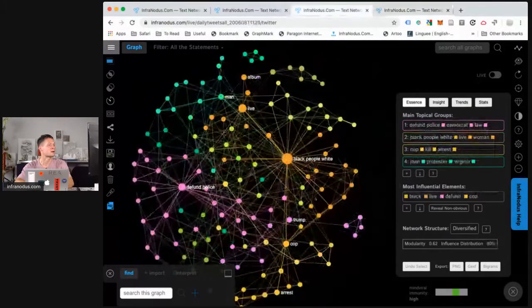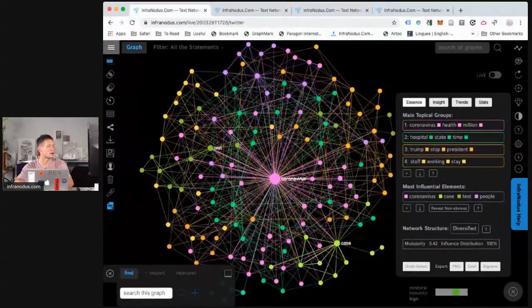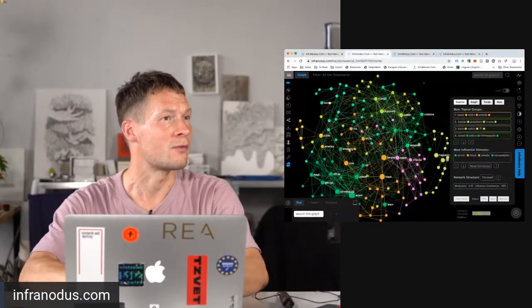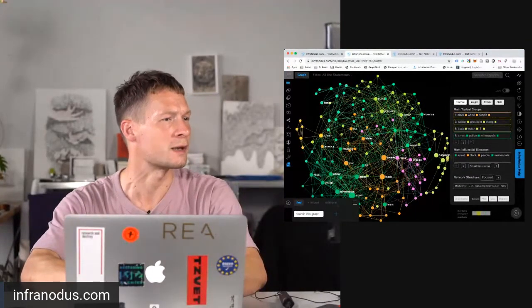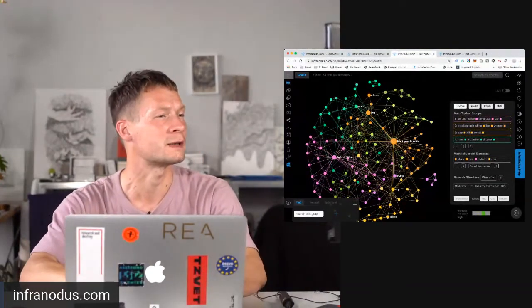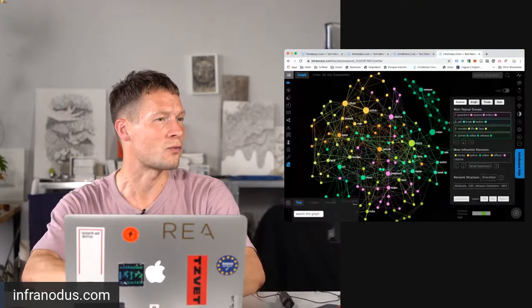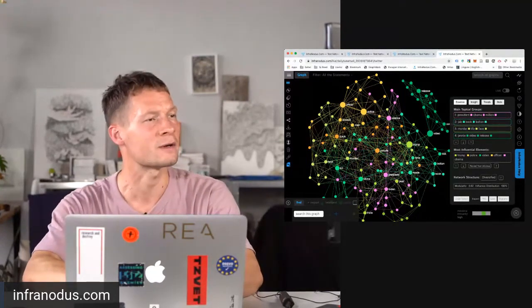So as you can see, depending on the event, the structure of the discourse is different. When there is a state of shock and obsession with only one item, as we see here in the case of coronavirus, then it's just going to be about this one topic and it's going to overtake the rest. When it's developing from something that we started from here into this dichotomy that we can see, which is about 10 days old from now, we see that there are two topics emerging. And then when things are becoming a little bit more normal again, there is diversity coming into the conversation again.